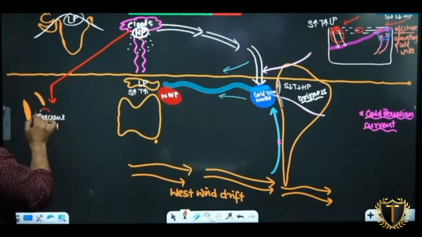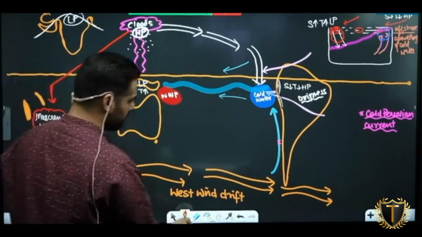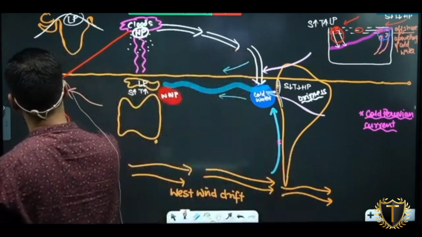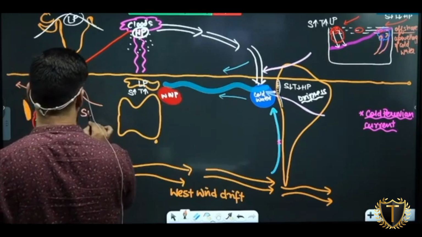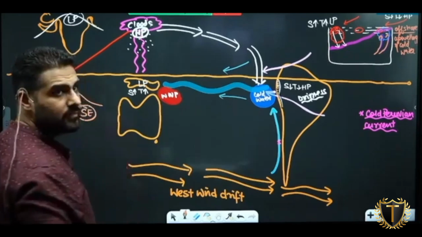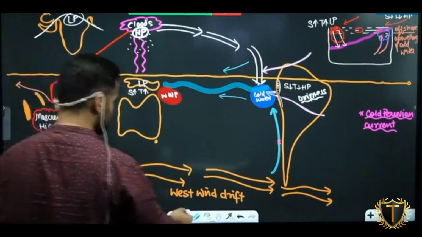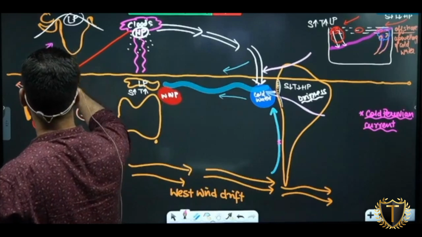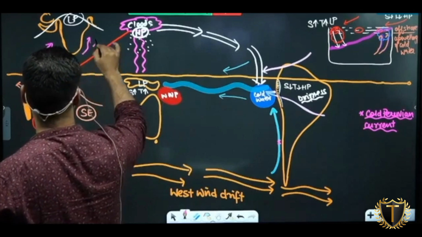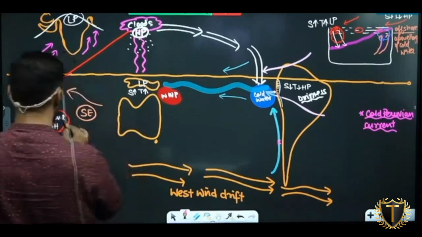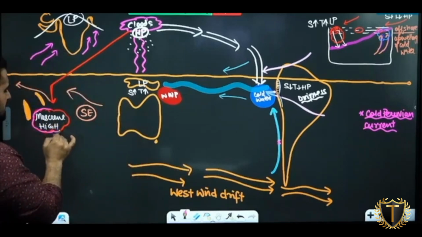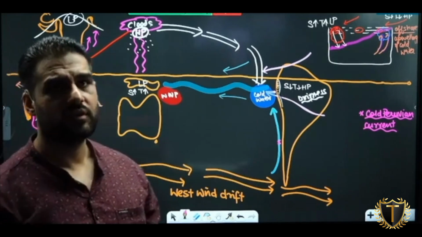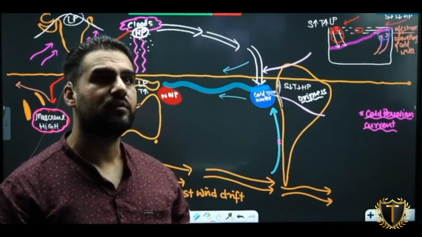What will happen to the overall high pressure? It will intensify. What are already winds here moving? Southeast trade winds. Clear? As soon as southeast trade winds cross the equator, they will deflect to the right of their direction. Can I say ये तो पहले से ही हो रहा था? This was generally happening there. But when this high pressure in the Mascarene will get intensified, what will happen to the pressure gradient? Increase. What will happen to wind velocity? Increase. Monsoon for India will be good.